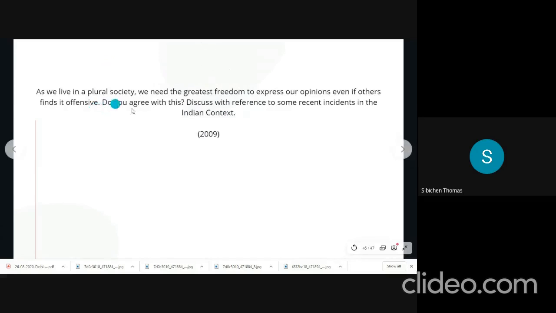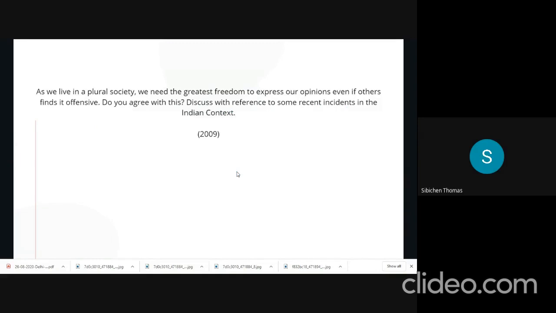As we live in a plural society, we need the greatest freedom to express our opinions, even if others find it offensive. Do you agree with this? Discuss with reference to some recent incidents in the Indian context. This was asked in 2009.